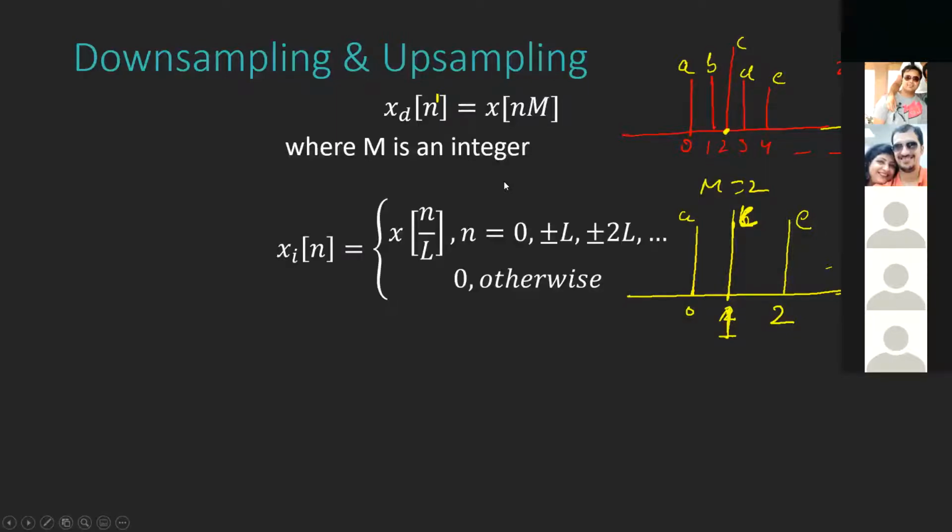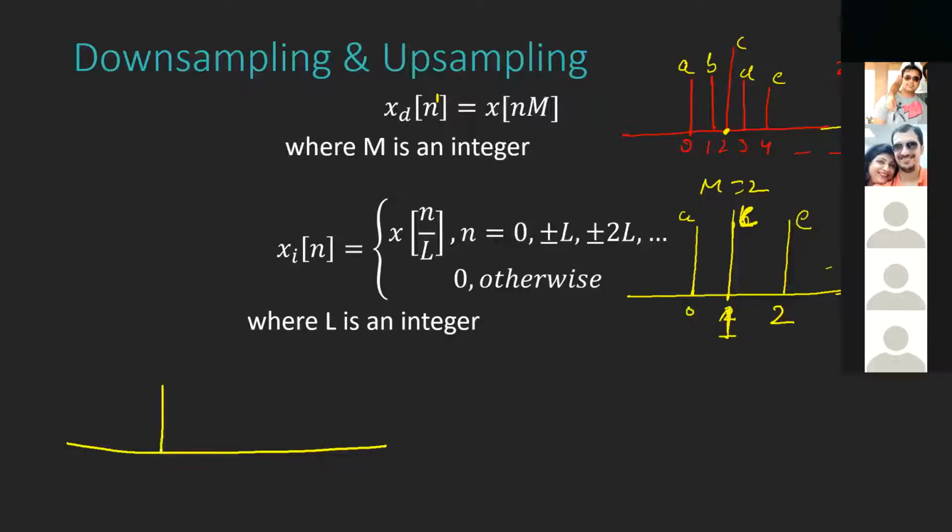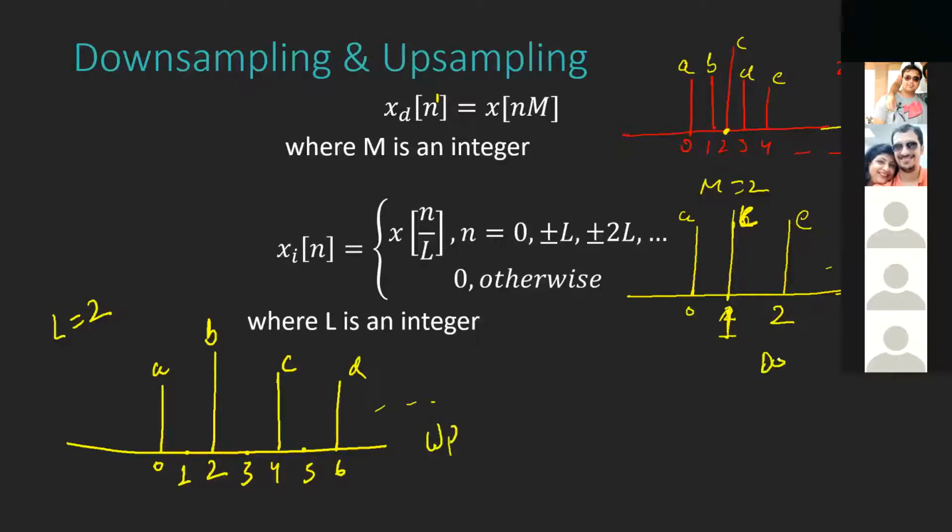Now, regarding upsampling, we insert some zeros in between the consecutive samples of the original signal. Again, take an example. At index 0 this will be A, then B, and at 1 it will be 0, at 3 it will be 0, again taking L equal to 2, at 4 it will be C, at 5 it will be 0, and so on. This is my upsampling, and this is my downsampling.